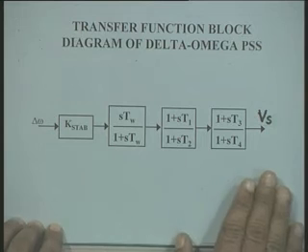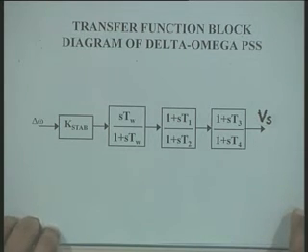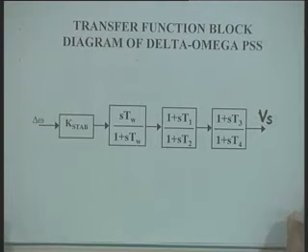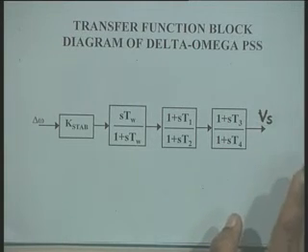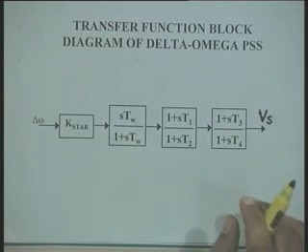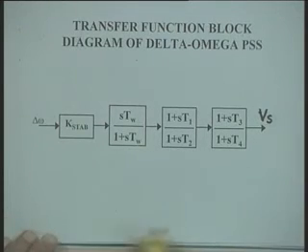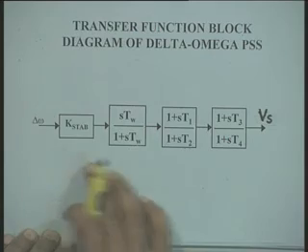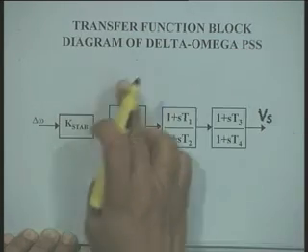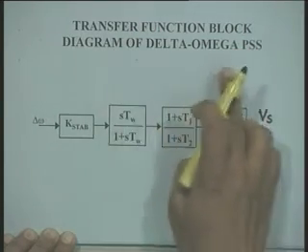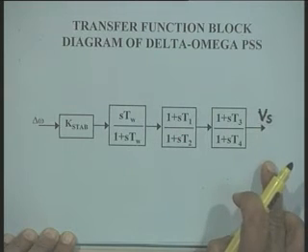Therefore, from that point of view, the transfer function of the power system stabilizer, okay, will not be a very simple one. A general form of the transfer function block diagram of delta omega PSS is shown here.